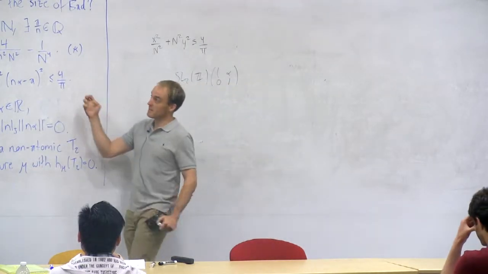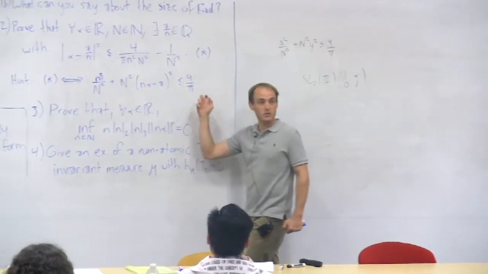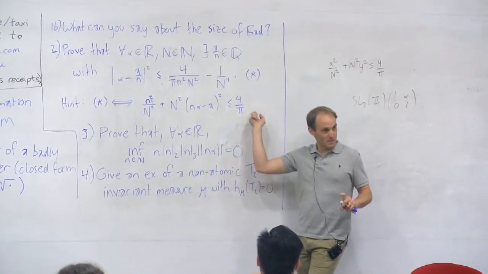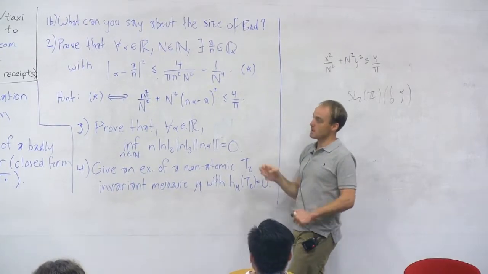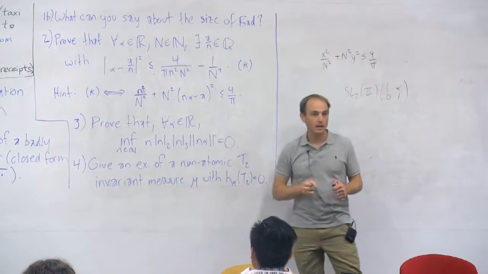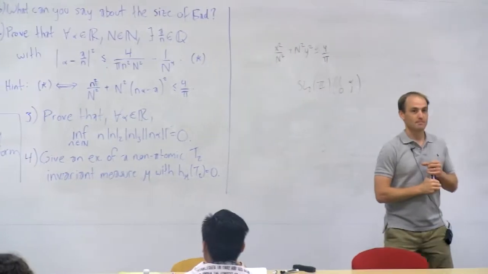So you see how that one works. Okay, that one was kind of tricky, and I admit that it was a little bit contrived, but I just wanted to remind you about the proof of Dirichlet's theorem using Minkowski's convex body theorem. How about the next one, number 3? Does anybody have any ideas about this one?